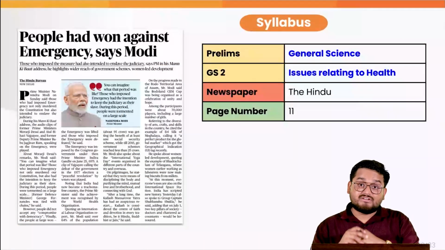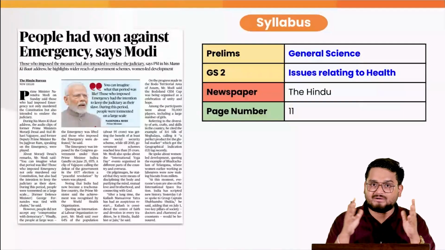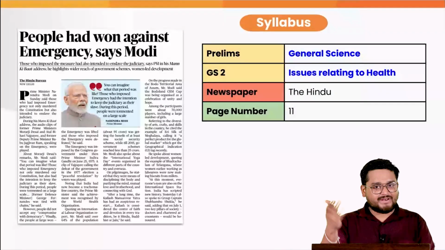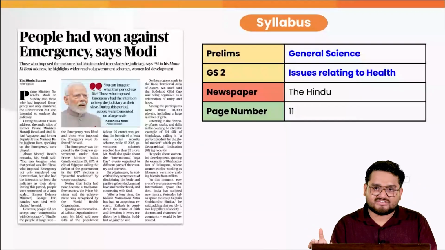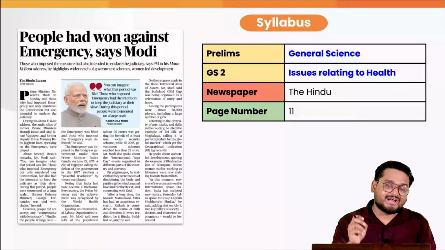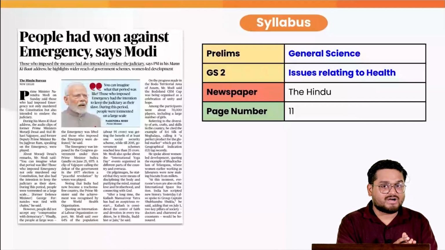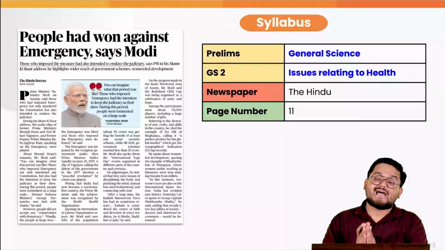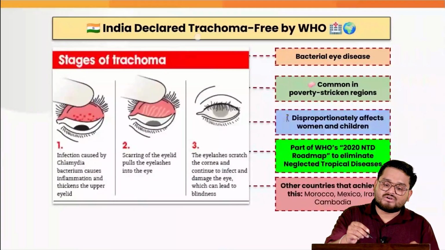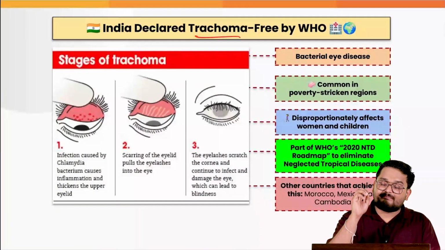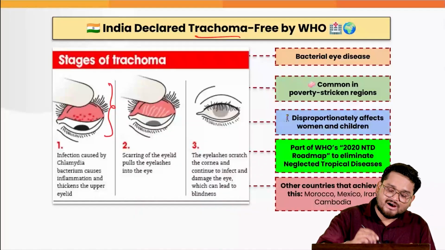Yesterday, our Prime Minister delivered an excellent episode of the Mann Ki Baat, where he talked about so many incidents, starting from the emergency to various other policy imperatives, where he also declared that the WHO, the World Health Organization, in recent times has declared India to be Trachoma-Free. Now, when we talk about trachoma, this is actually a bacterial disease which affects our eyes.